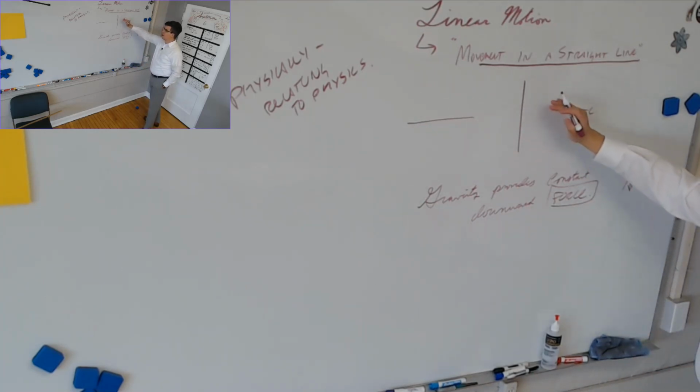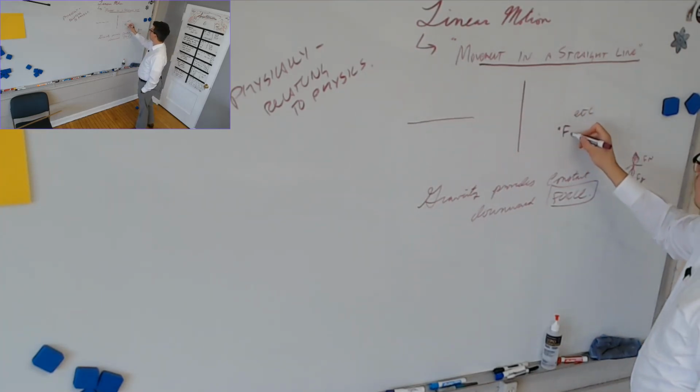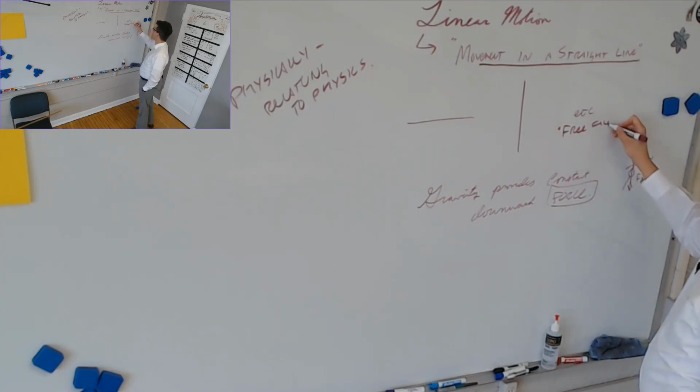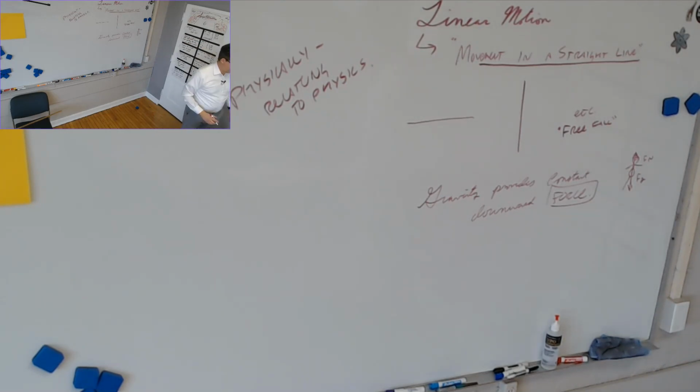So one type of linear motion is what we call free fall, where the only force acting on you is gravity. What does that imply? There's no air resistance. So free fall is used kind of loosely at this point in the understanding of mechanics, but it is called free fall.